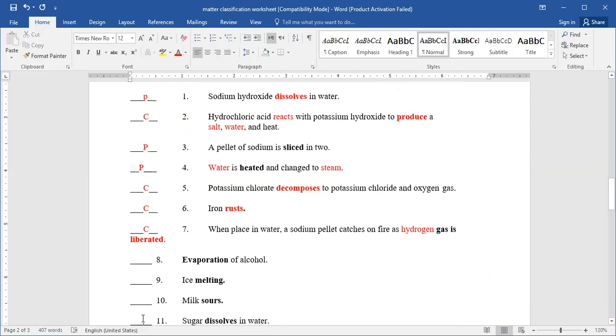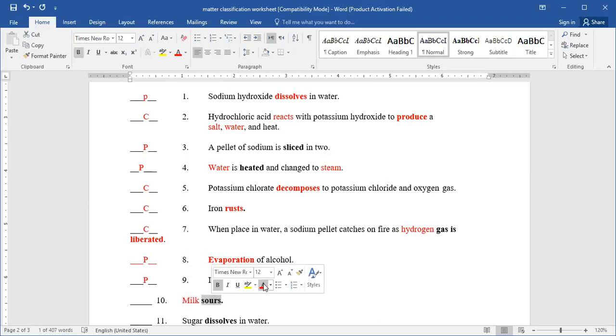Yeah, evaporation of alcohol, that's a change from a phase to another phase. So that means here, sorry, it will be a physical one. So evaporation is a physical one. Yeah, here, melting, that's a change in phase from ice into liquid water. So it will be physical too. Milk sours, so changed from milk into yogurt.